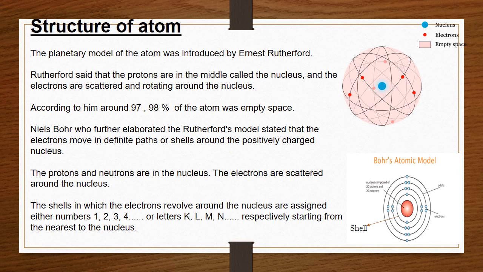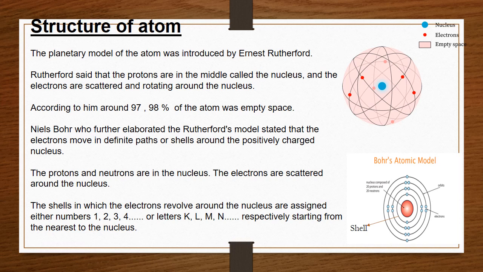Okay, now let's see about the structure of the atom. The planetary model of the atom was introduced by Ernest Rutherford. Rutherford said that the protons are in the middle, called the nucleus. If you see the picture, the blue circle is called the nucleus, which is in the middle, and the electrons, the red dots, are scattered and rotating around the nucleus. According to Rutherford, 97 to 98% of the atom was empty space. That is the pink section marked in the picture.